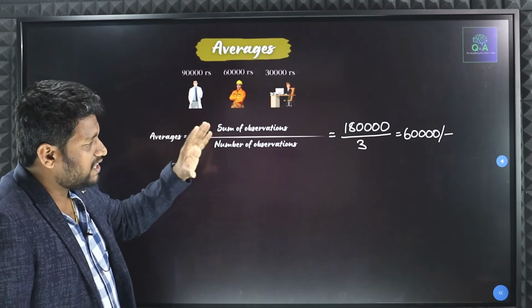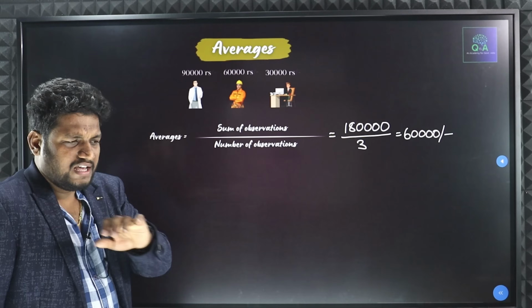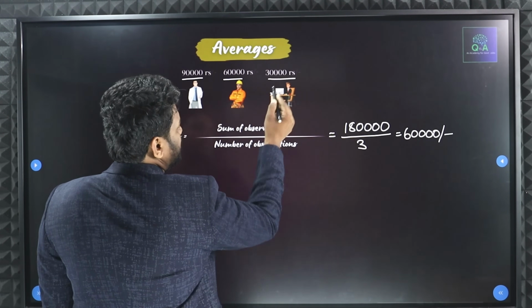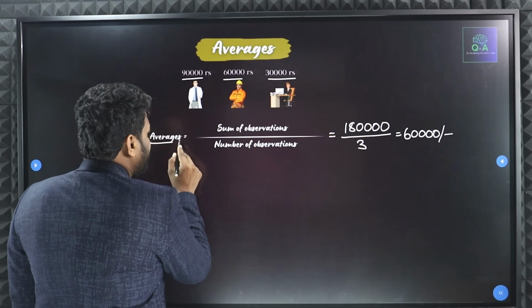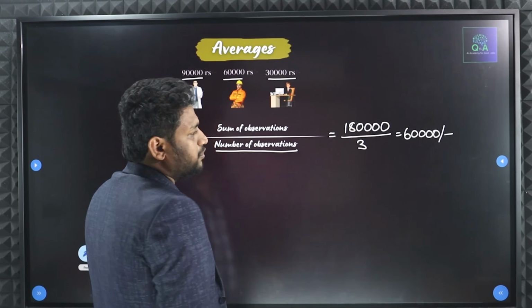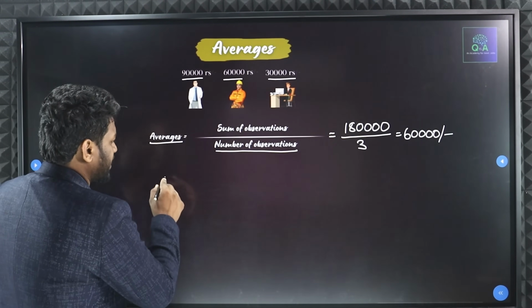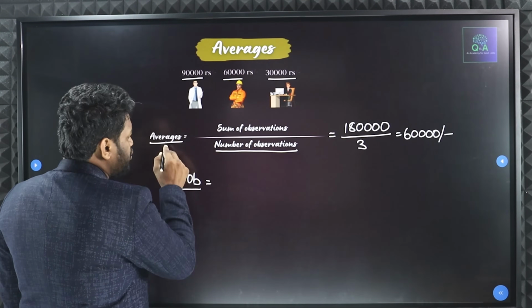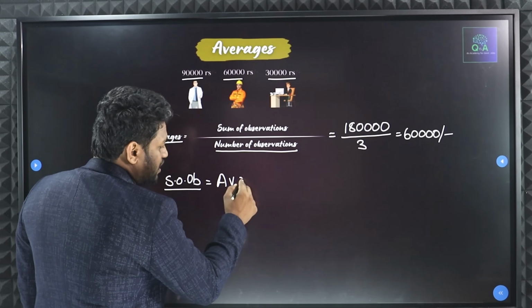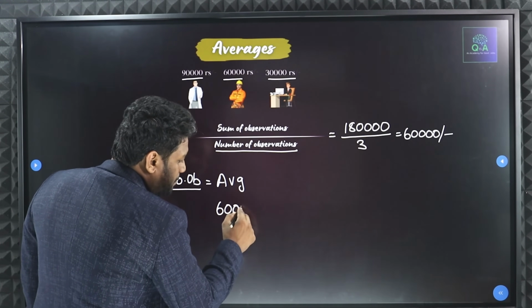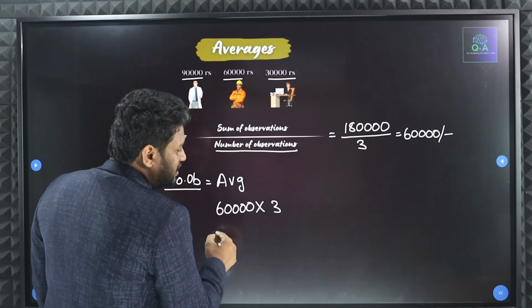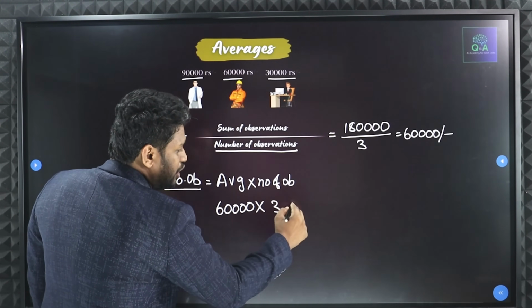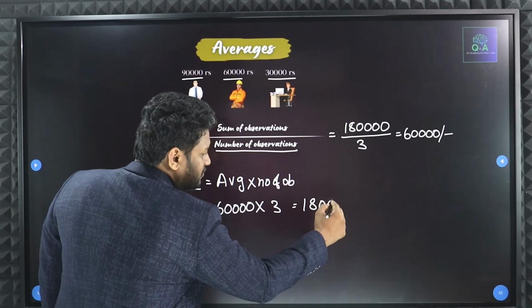Suppose they ask you to find the sum of observations, and they have not given any particular amounts like 90,000, 60,000, 30,000. But by using the average and the number of observations, you have to find the sum of observations. How will you find it? Whatever average you have, 60,000, if you multiply it with 3, which is the number of observations, you will get 1,80,000 rupees or not?